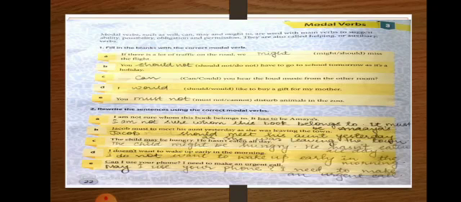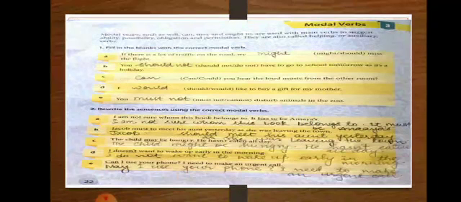Next is Jacob must to meet his aunt yesterday as she was leaving the town. Jacob should meet. You are giving suggestion to Jacob that Jacob should meet his aunt yesterday as she was leaving the town. Okay. Third, the child may be hungry. He has not eaten all day. The child might be hungry. Okay. You have to use the modal verbs instead of that verbs. So might be hungry. He has not eaten all day.